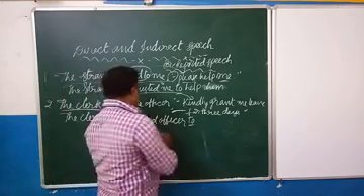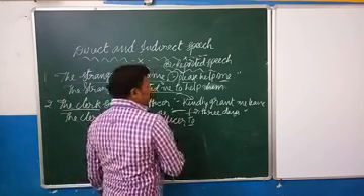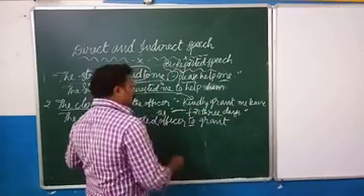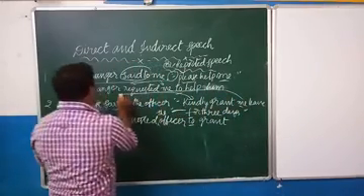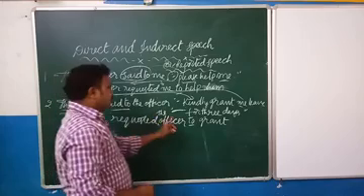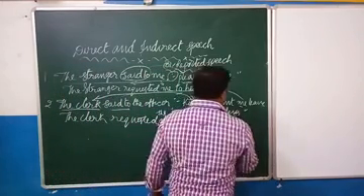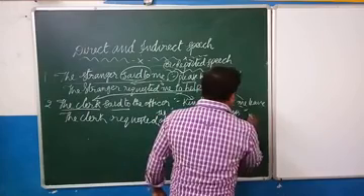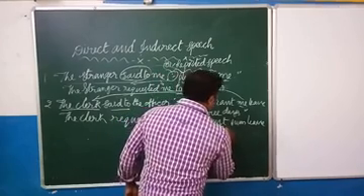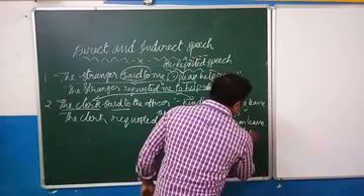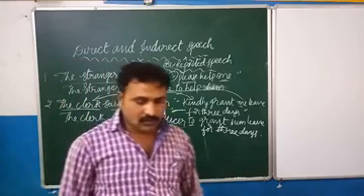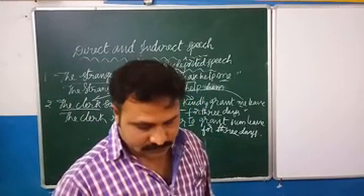Requested the officer to grant. Here me can be changed based on the reporting subject, the clerk. The clerk requested the officer to grant him leave for 3 days. At the end we have to put a full stop. Is that clear?